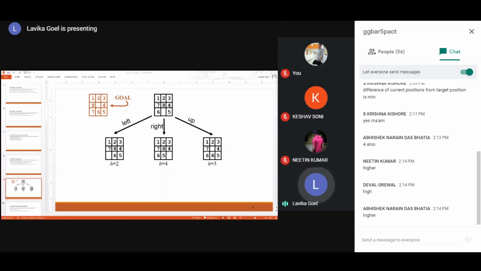And then the last state, the upward state, where you have moved the upward tile into the empty position. For the third state, now you count the number of incorrect tiles. How many incorrect tiles are there in the third state?